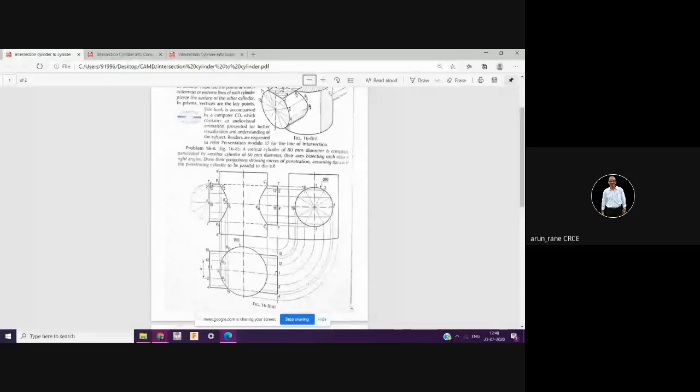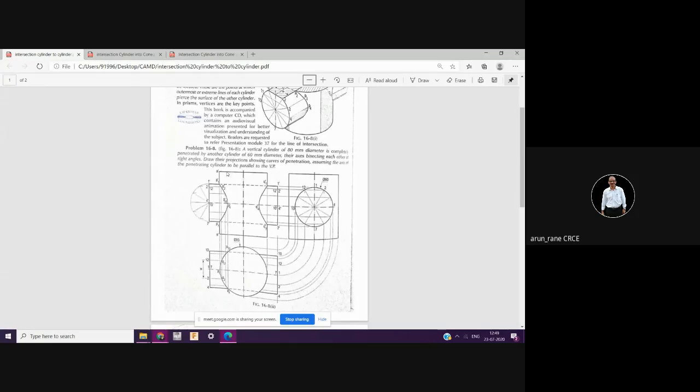Now, you name these points. That is 1 dash, 2 dash, 12 dash. So this point, you project from here, that is 2 dash and 12 dash. Then this point is 3 dash and 11 dash. Then from here, that is 4 dash and 10 dash. So now you have these lines also here, and you have these lines which you have projected from here.